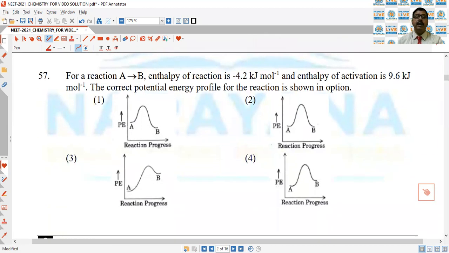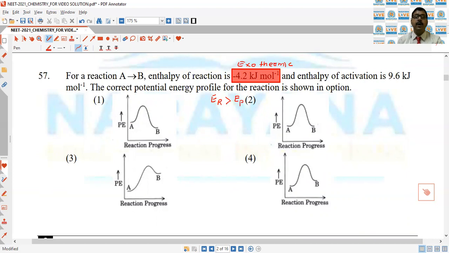Next, for a reaction A gives B, the enthalpy of reaction is negative, which indicates that the overall reaction is exothermic. And for an exothermic reaction, the internal energy of reactant must be greater than the internal energy of product.